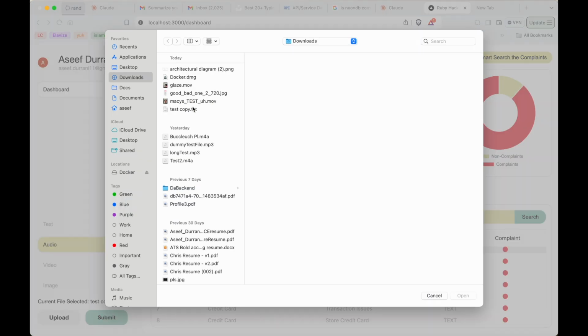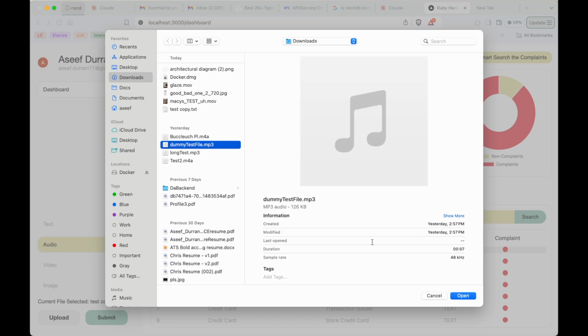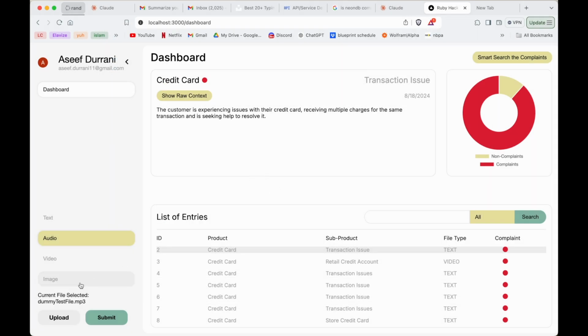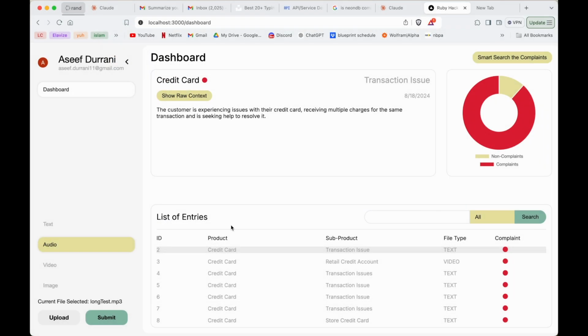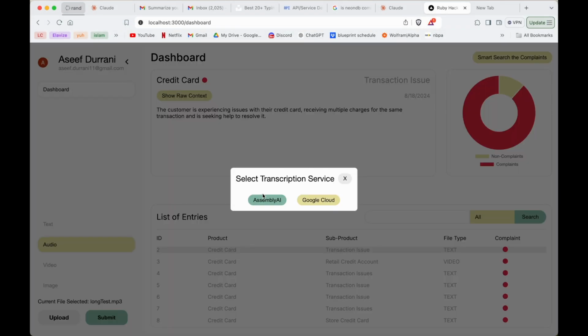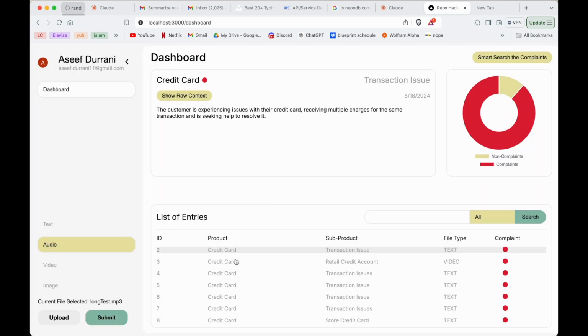Now I can also submit an audio file. If I do, let's say, a dummy test, it's only 7 seconds. Or actually, let's try the long test. Long test, it's 29 seconds. Let's see how Assembly holds up to that. We're going to do Assembly AI for this audio test, and then that should send the request. In the meantime, we can click here and show the summary, show raw content.